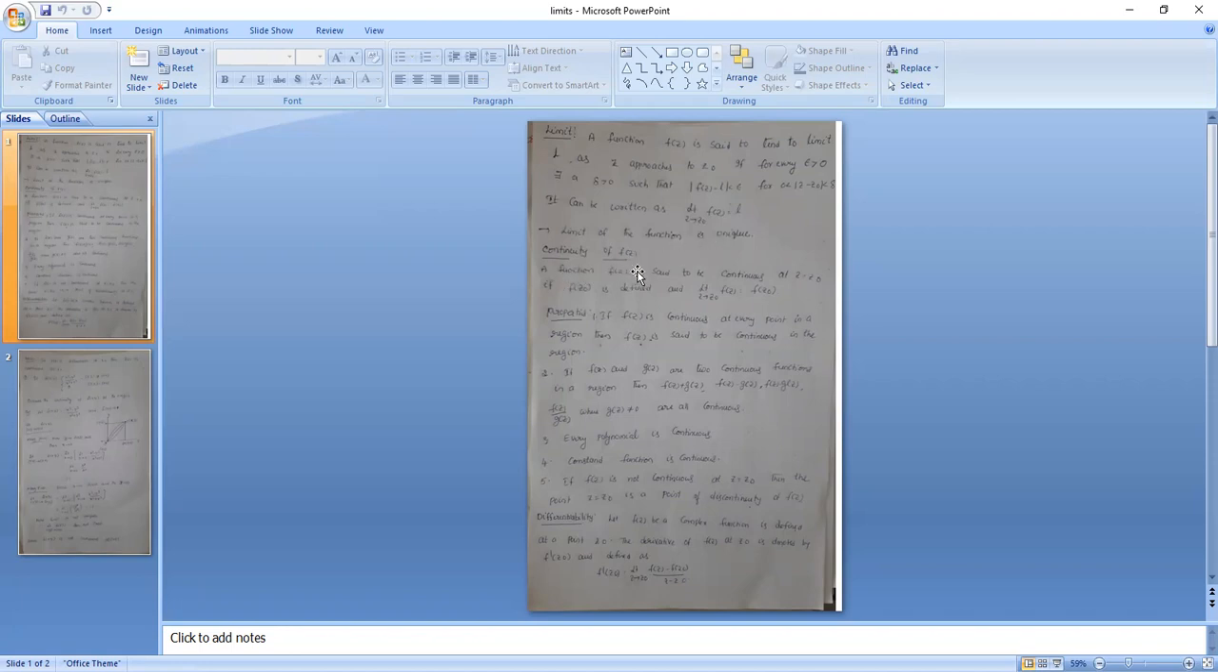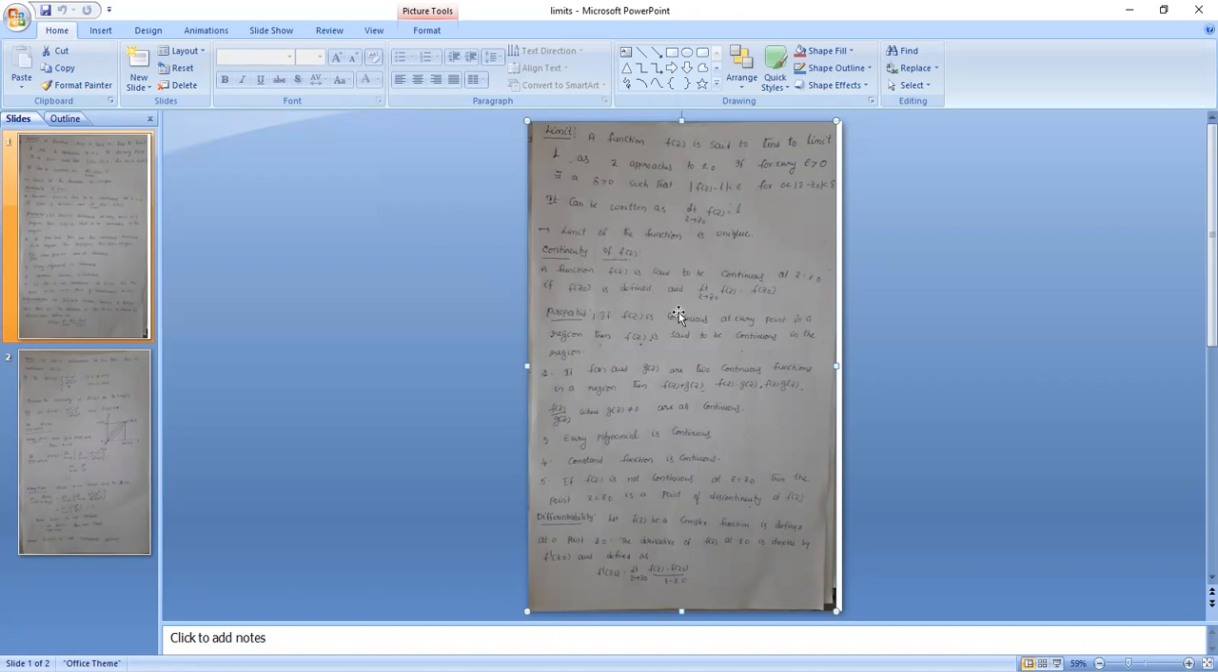Continuity of f of z. Let f of z be any function. A function f of z is said to be continuous at z equal to z naught if f of z naught is defined and limit z tends to z naught, f of z equals f of z naught. That means these two conditions are satisfied. Then we say the function is continuous at z equal to z naught.